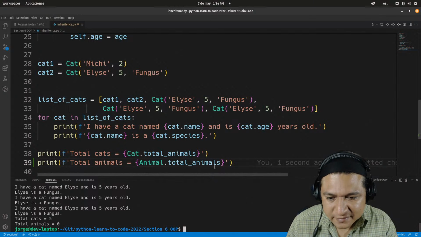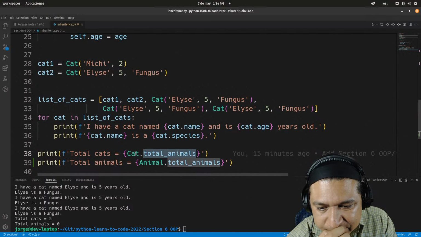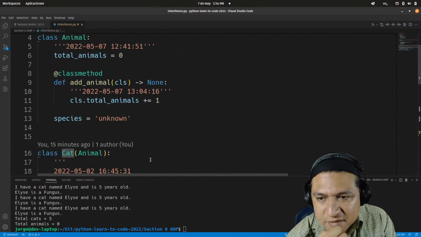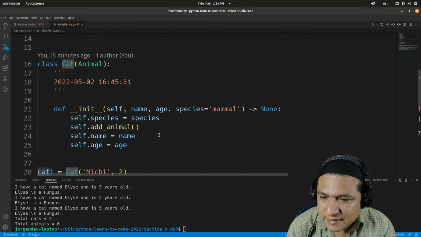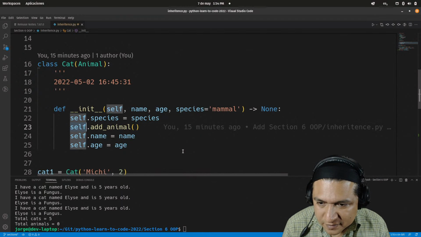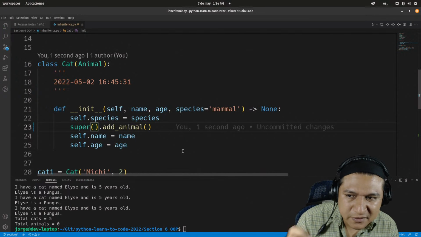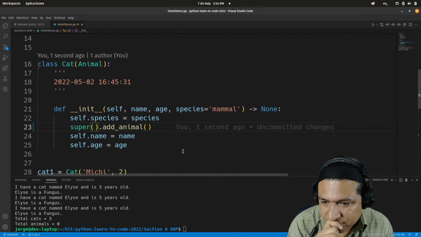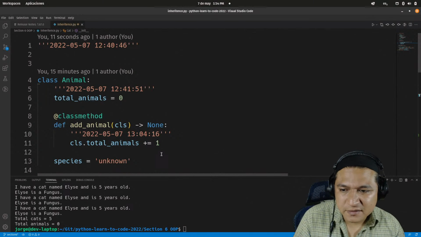So the thing is, instead of getting this, let's see the implementation of this. This one here, let's see how am I calling this add animal thing. Okay. Yeah, this is the issue here. Instead of this, I should say super. This is a method, and it's going to return to me the class. And here it's going to run add animal. There we go.